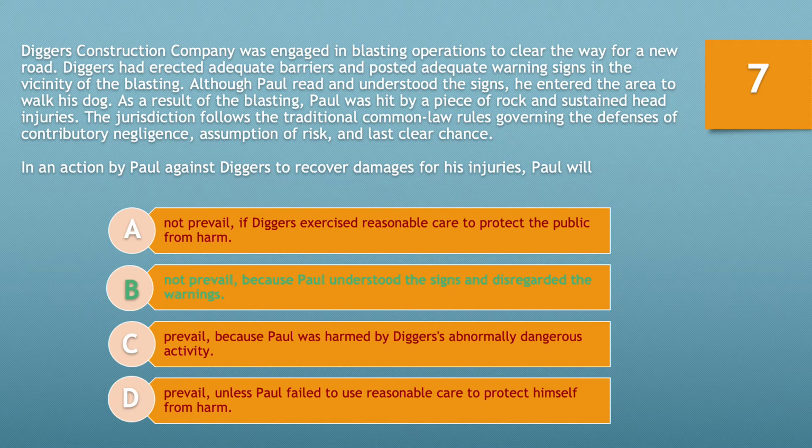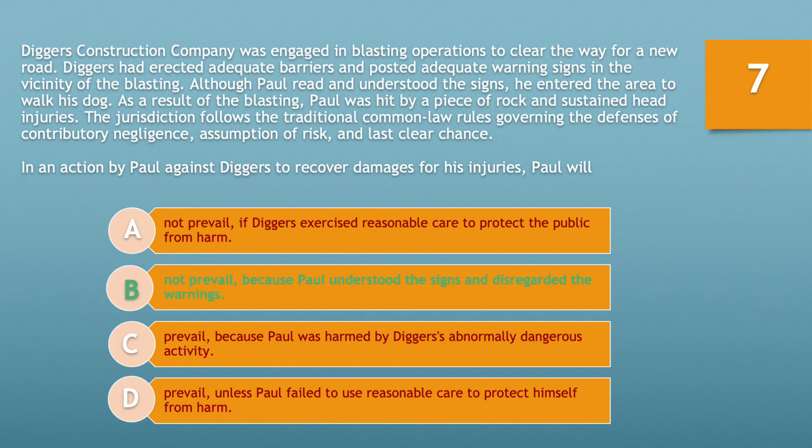Let's look at the other possible options. A, not prevail if Diggers exercised reasonable care to protect the public from harm. This actually makes very little sense. As you would think, it's the general standard. If Diggers did, in fact, exercise reasonable care to protect the public from harm, then obviously you would assume that would be the best protection for Diggers overall.